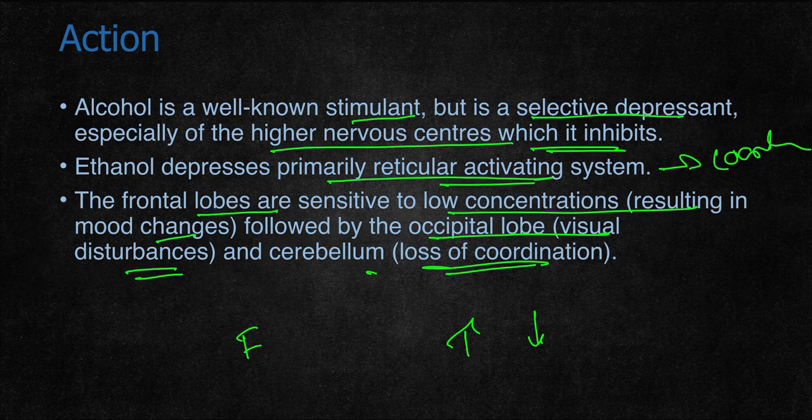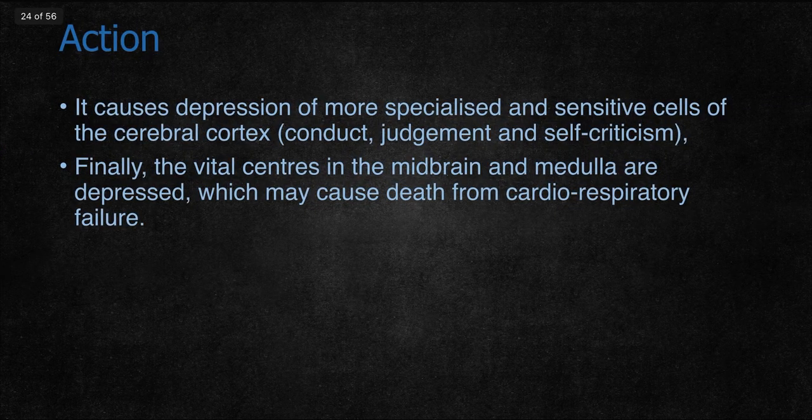So the effect of alcohol on the frontal lobe leads to mood swings. The effect on the occipital lobe leads to reduced visual acuity and visual disturbance. The effect on the cerebellum leads to loss of coordination. So based on the action on higher centers, these changes occur. It causes depression of the more specialized and sensitive cells of the cerebral cortex, which are responsible for conduct, judgment and self-criticism. Because of that, the person is unable to judge any situation properly.